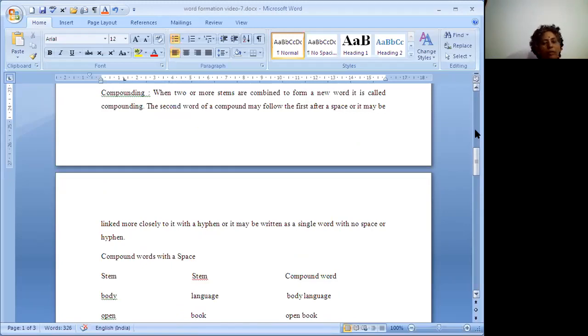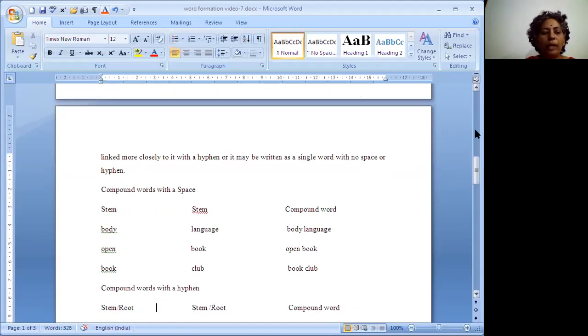The combination of these two words comes into a form like body language. Open book. These are two stem words. Next one we have is book club. Book is a stem word, club is a stem word. The combination of these two words gives us another one, book club.